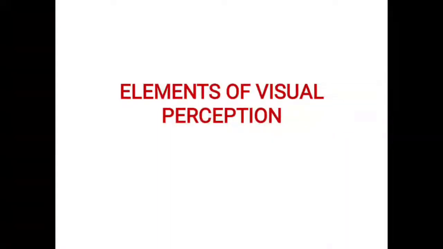First we are going to talk about the structure of the eye, because it is the main element. From the image acquired in the eye only, we are able to process the object, and we decode that information in the brain. Then only we can recognize that this is the object present in front of him.